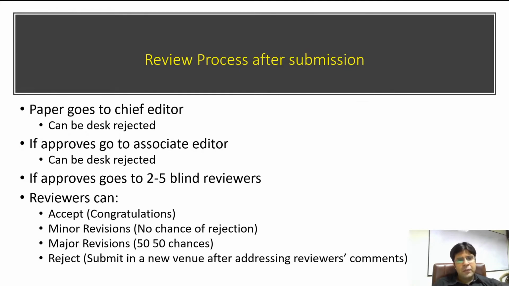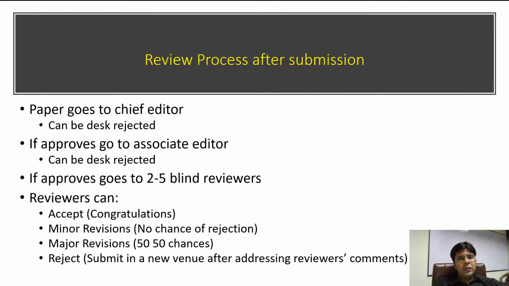Number one is rejection, or maybe he thinks the paper is good and it should be reviewed by the reviewers. So the chief editor can either desk reject your paper or send it to the associate editor for further action.